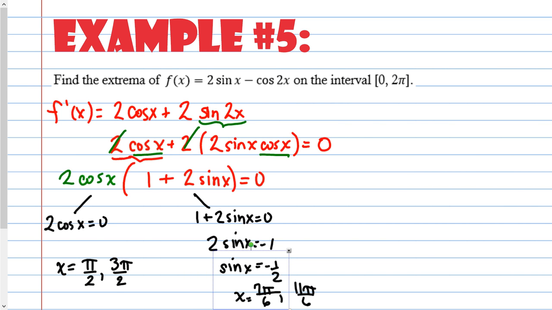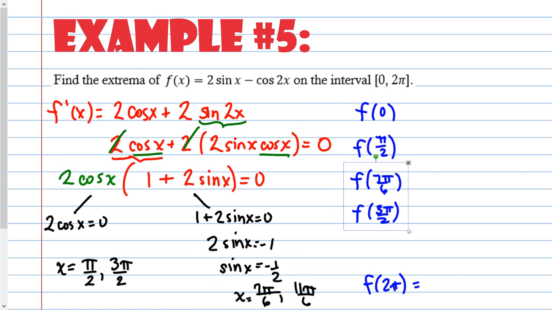Okay, now, I have all of my critical numbers. I've got a bunch of them. I've got 4. So the next step would be to take all of them and plug them in, plus my endpoints. So f of 0 all the way to f of 2 pi. I'm going to plug all of this in. Okay. And then these 4. So f of pi over 2, f of 7 pi over 6, f of 3 pi over 2, and then f of 11 pi over 6.